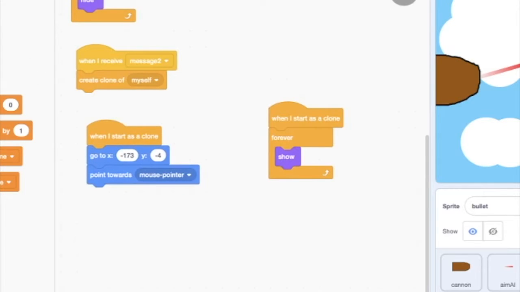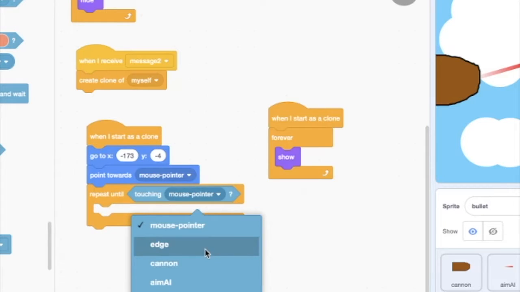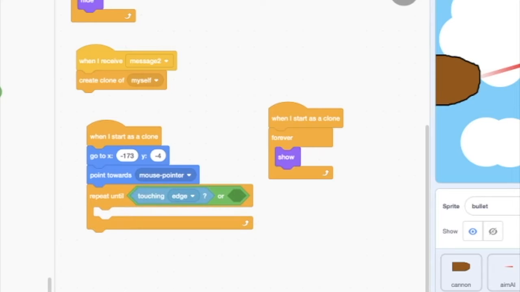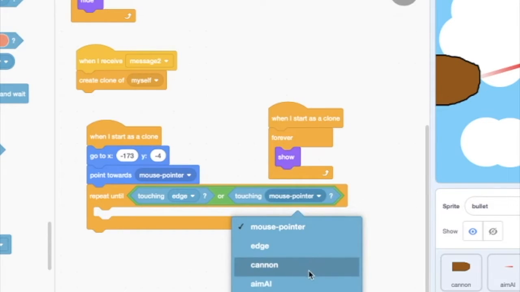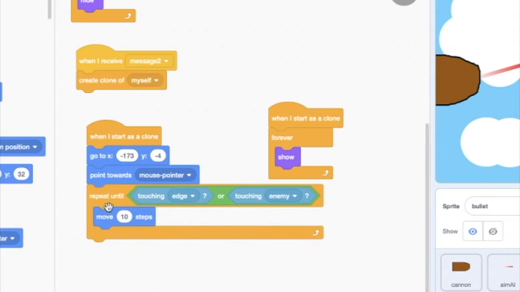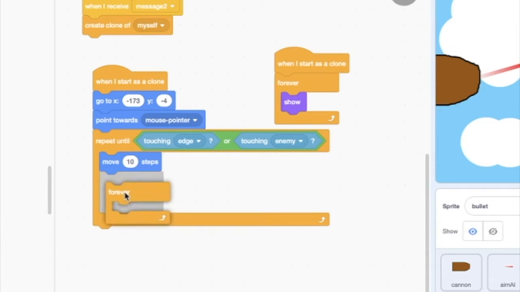We are going to point towards mouse pointer and then repeat until touching edge, or so repeat until touching the edge or touching a sprite or touching the enemy. So repeat until that, and then it's basically going to move 10 steps, and then forever hide.